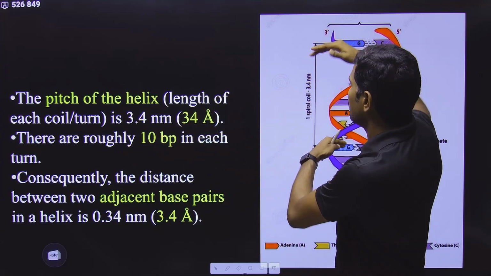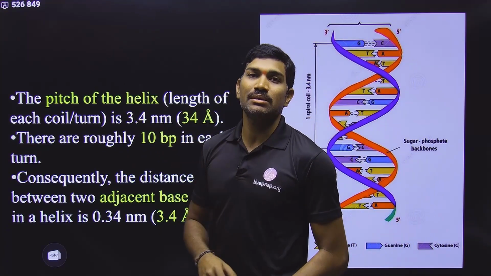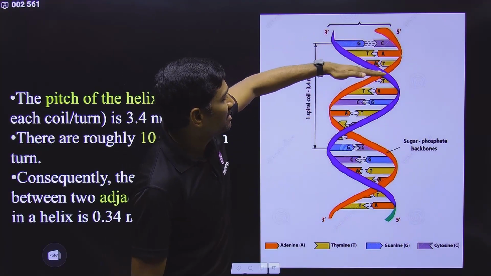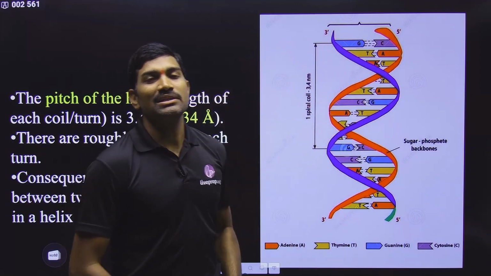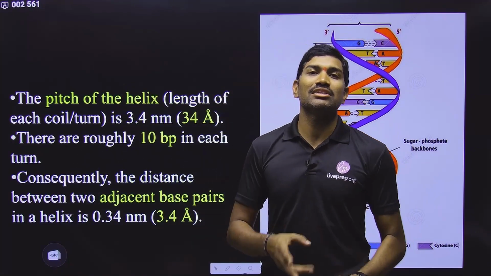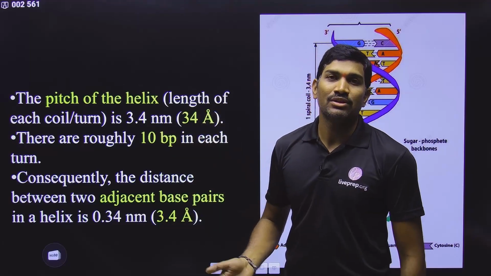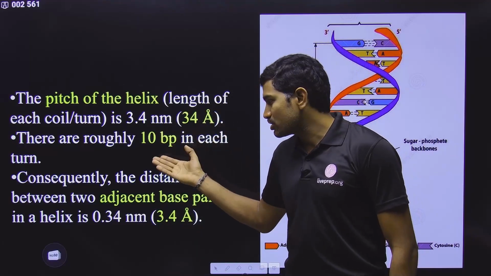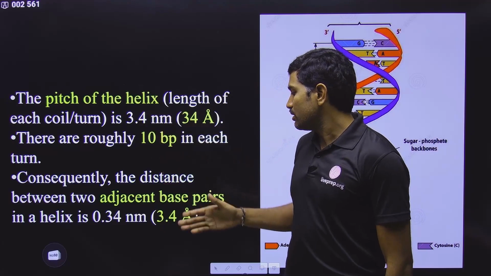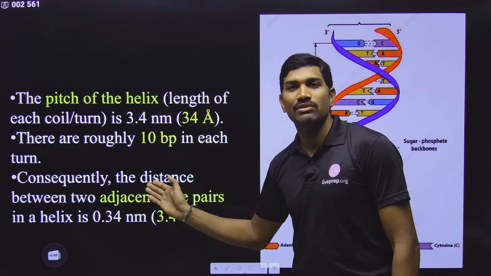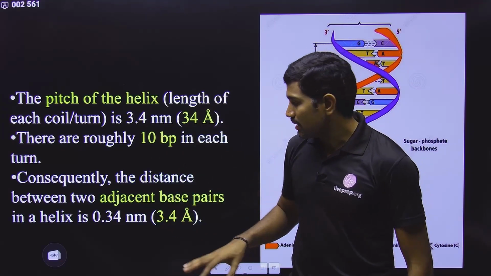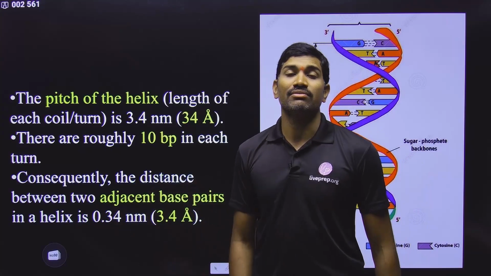And in one coil, how many base pairs are present? 10 base pairs are present, and all these base pairs are present at a uniform distance. If they are present at a uniform distance, what is the average distance between 2 adjacent nucleotides? It will be 34 divided by 10. So it will be 3.4 angstroms or 0.34 nanometers. This is the distance between 2 adjacent base pairs. That's why this value is very important for us.